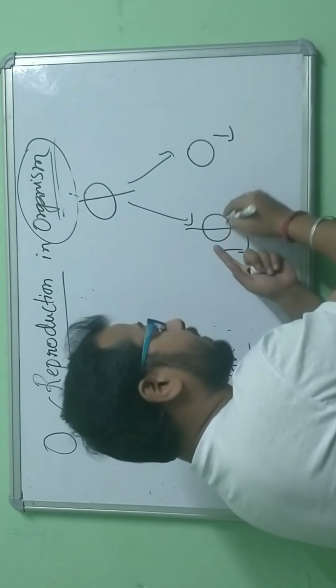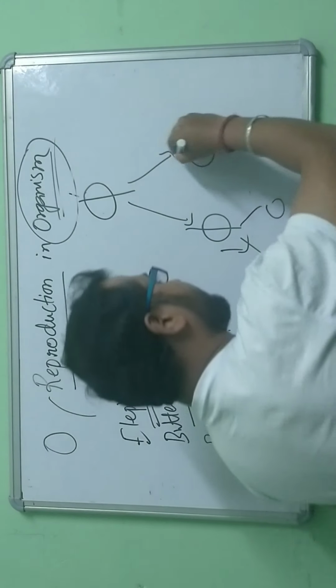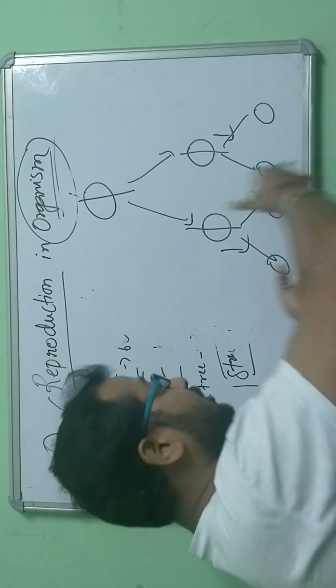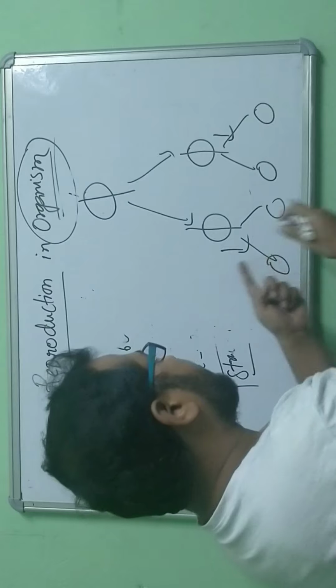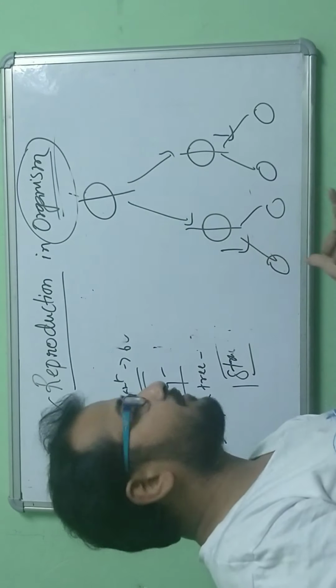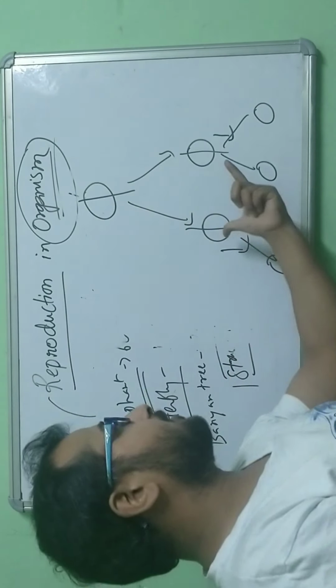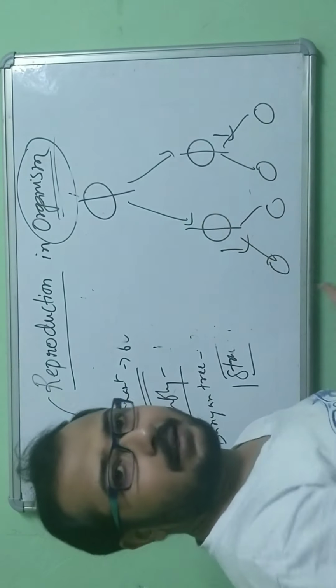Again, they will be dividing. This cell is going to divide into two more new cells, and this cell is also going to divide into two new daughter cells, and it will go on. So it means that none of the cells is actually dying. The cell is simply dividing into two or more. A cell may divide into two or it may be more. So the cell is not dying.